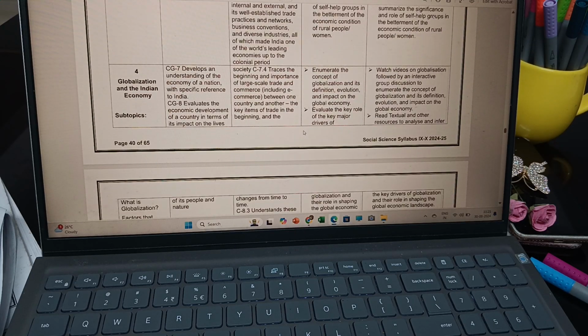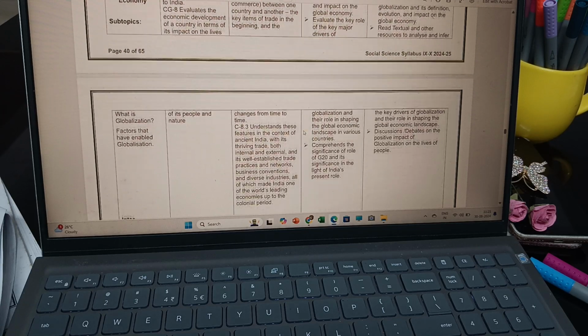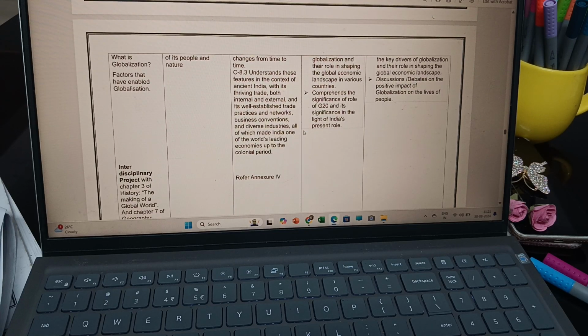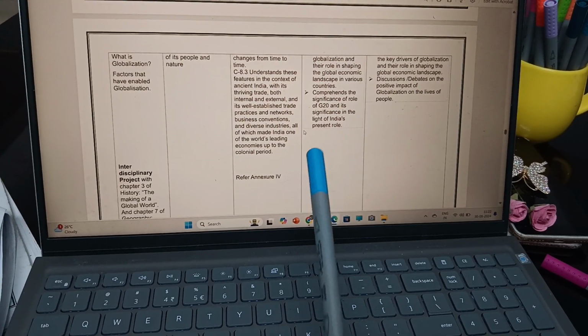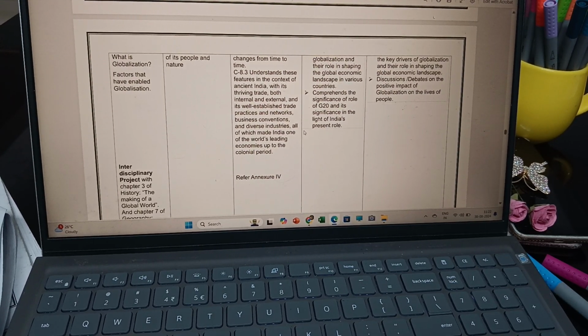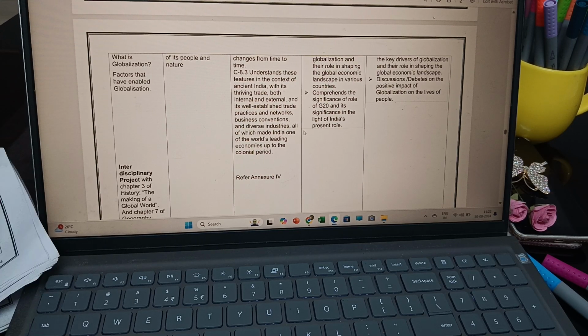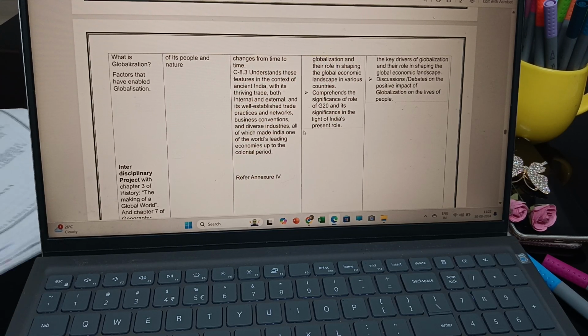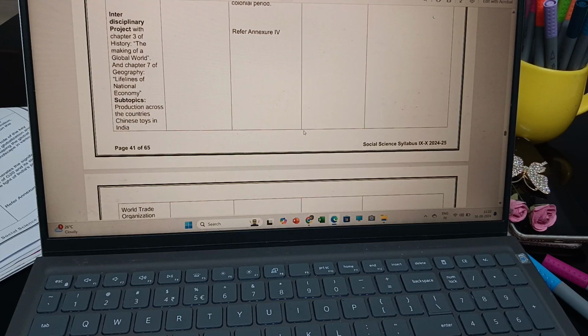Globalization, yes, here it is given. This I want to show you: comprehend the significance and the role of G20 also. It is also mentioned here. I am not sure whether it will be there or not. So this is the thing I want to mention about that.